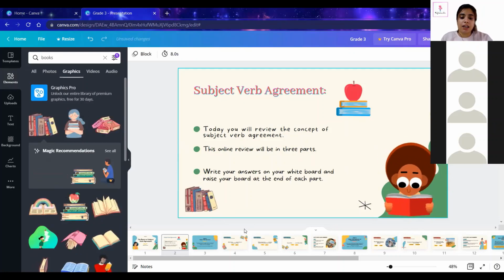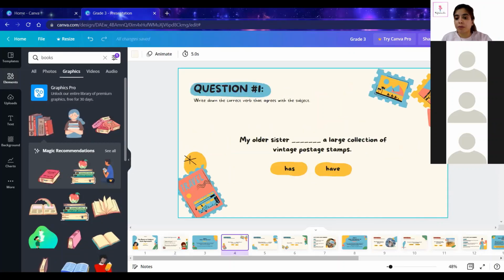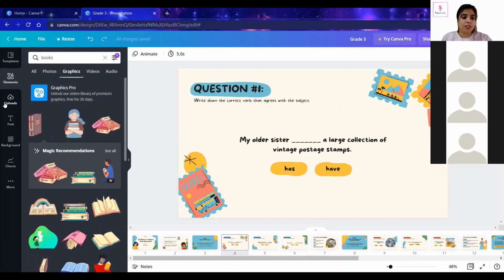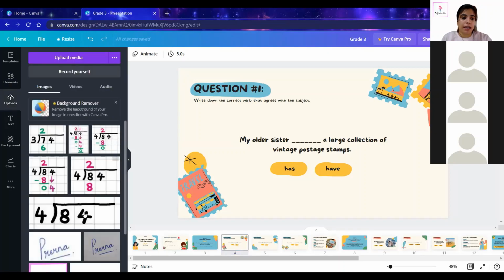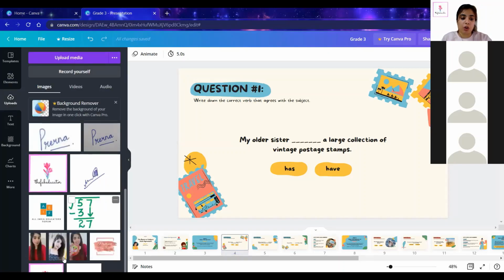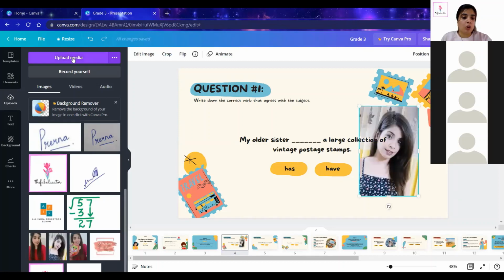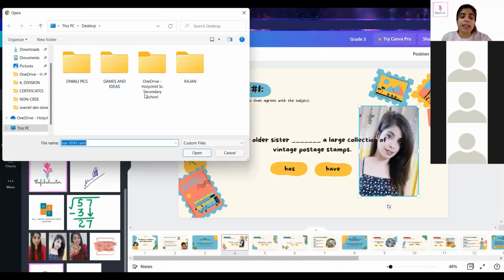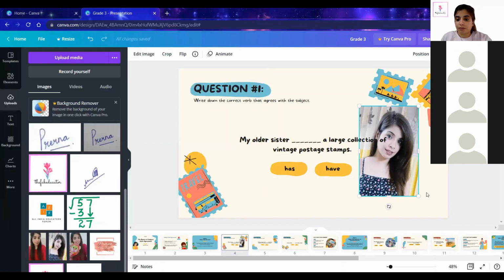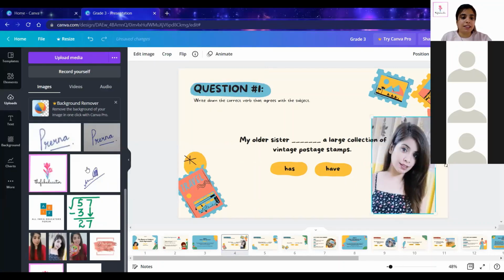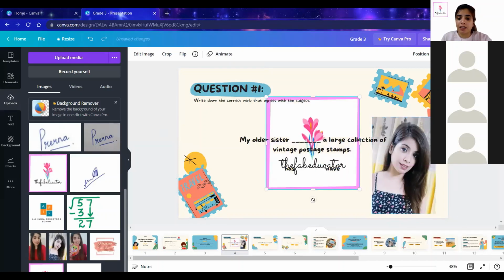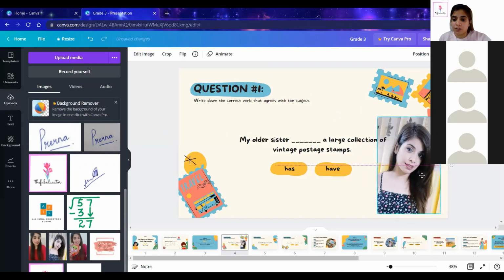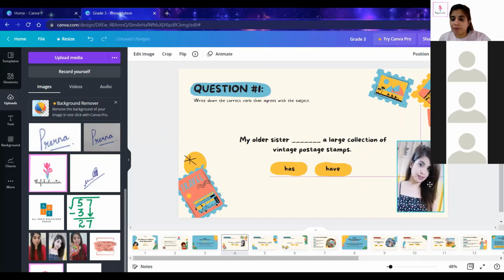Okay, next is if suppose you want to upload something from your computer. You can click on this upload option, and whatever you want to upload, like suppose if I want to upload my picture, I can upload media from here. This will open my computer system, and from here I can upload. Once it gets uploaded over here in Canva, in the upload section, you can click on it and then it will come here like this. So you can upload your media as well.